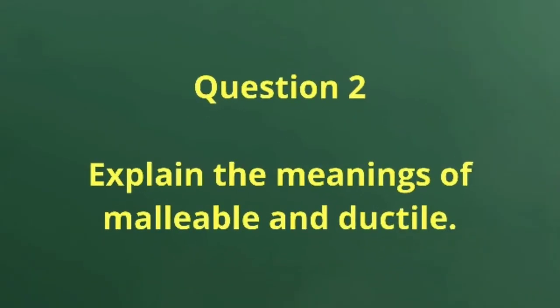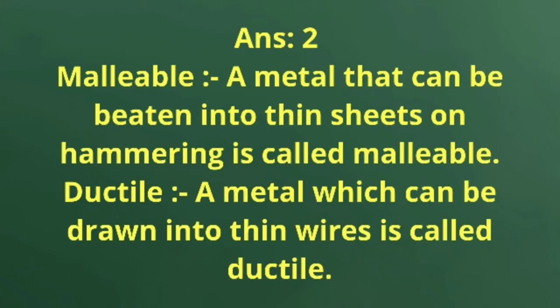Question number 2. Explain the meaning of malleable and ductile. Dear friends, malleable means a metal that can be beaten into thin sheets on hammering is called malleable. Next, ductile: a metal which can be drawn into thin wires is called ductile.